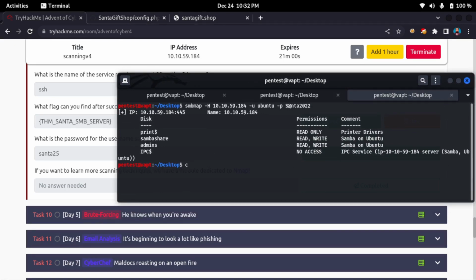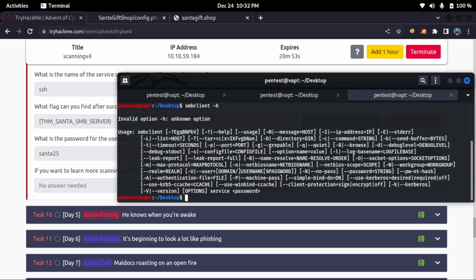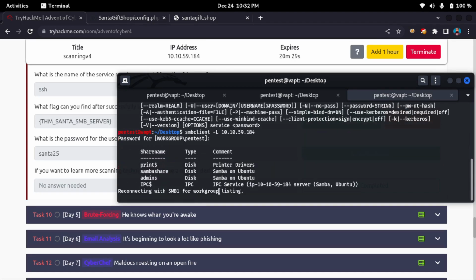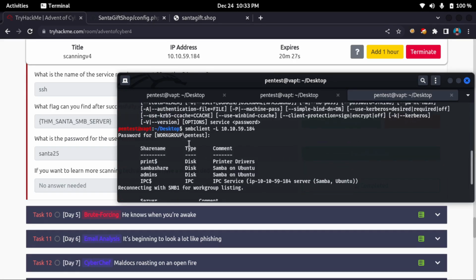So now I'll use SMB client and then -H for help. So, list host. Let me do SMB client and then -L, enter. So this way also I can find using SMB client.